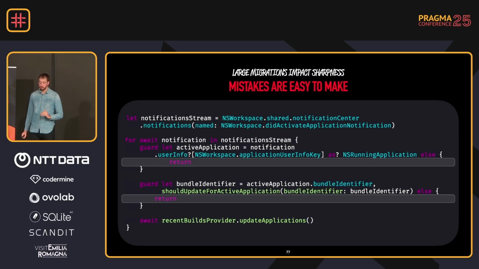But the thing is, this for await runs once, and if it doesn't find an active application, or it doesn't find a bundle identifier that I should update for, it would return, which breaks the for loop. And any future notification in that stream will not be getting into this for await loop anymore. So the fix was using continue. Right? It's super easy to make this mistake, especially when you migrate 20 packages. You want to get done with it.